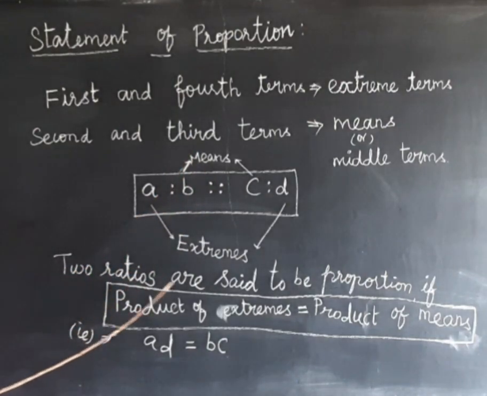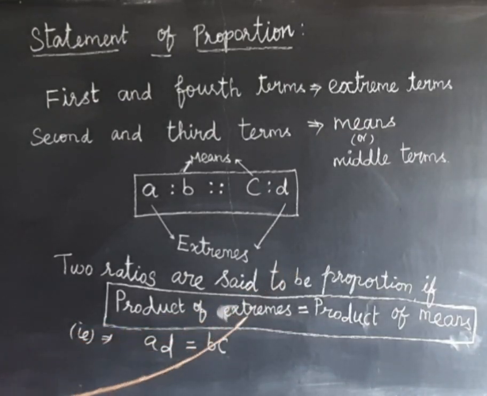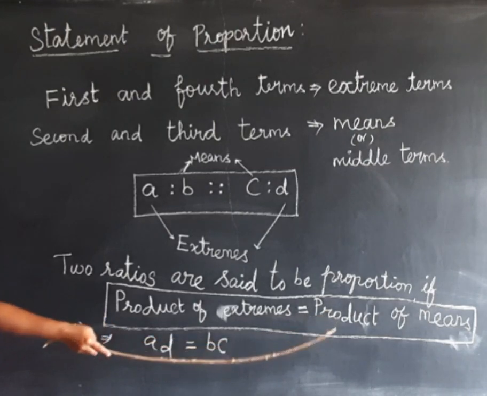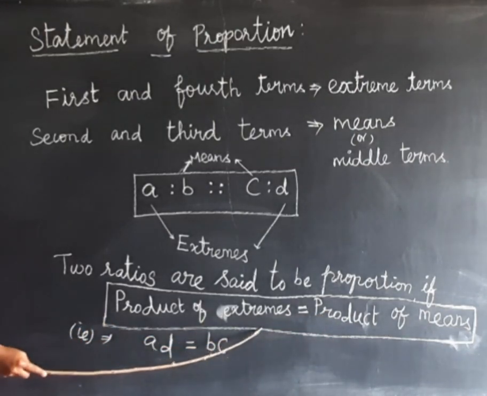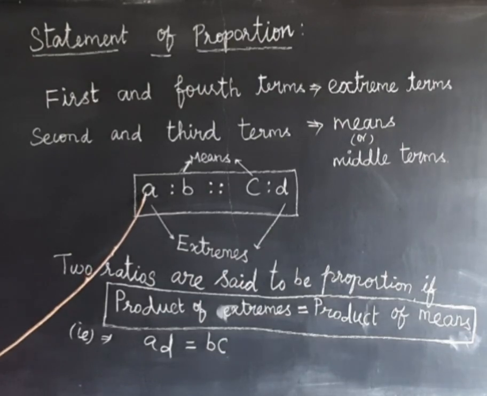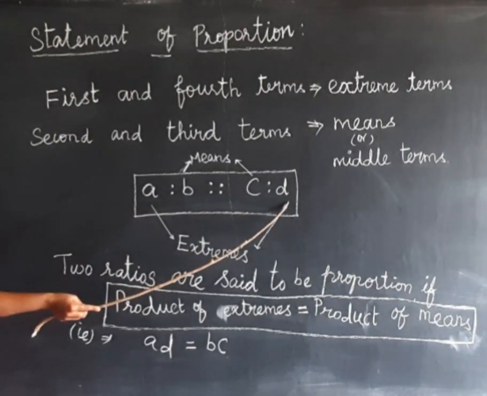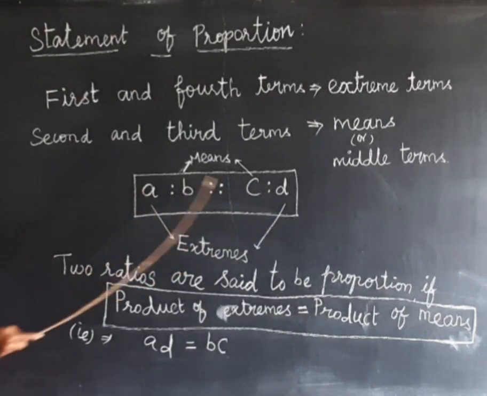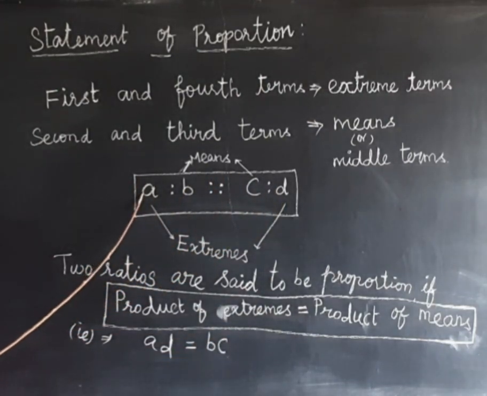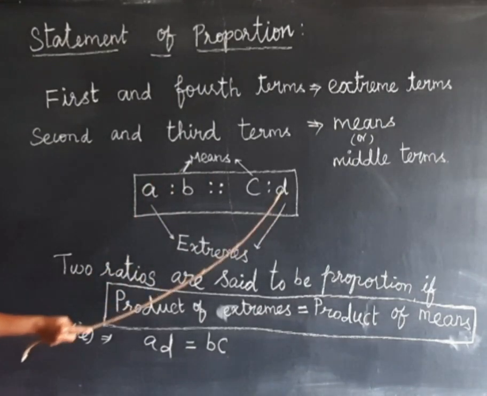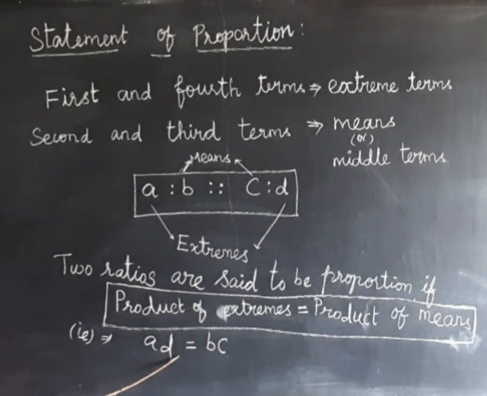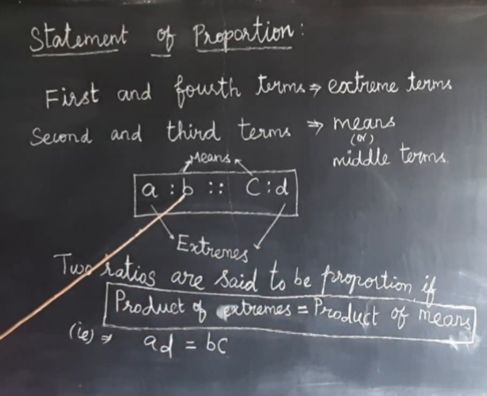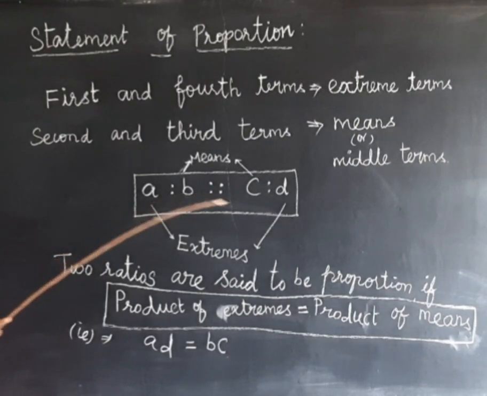Two ratios are said to be in proportion if the product of extremes equals the product of means. Product of extremes means we multiply the first and fourth terms. The first and fourth terms are called extremes, so the product of extremes is A times D, equal to the product of means, the second and third terms.